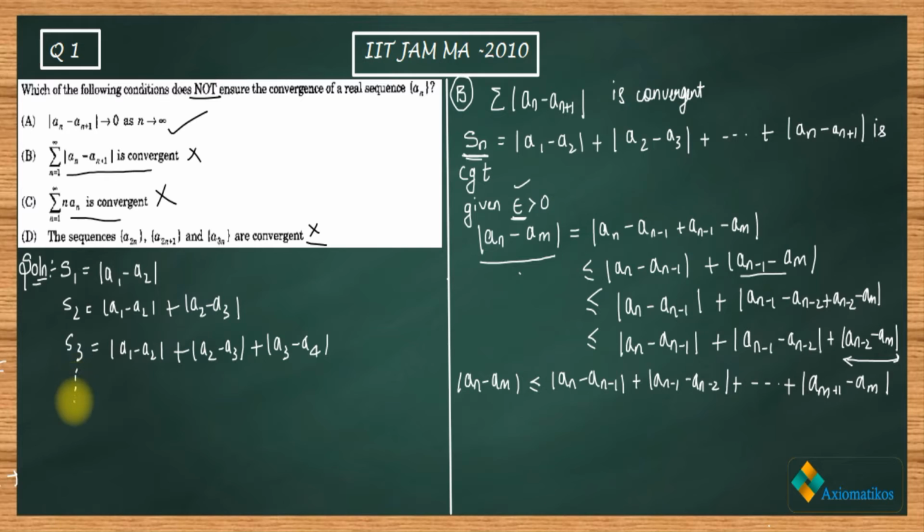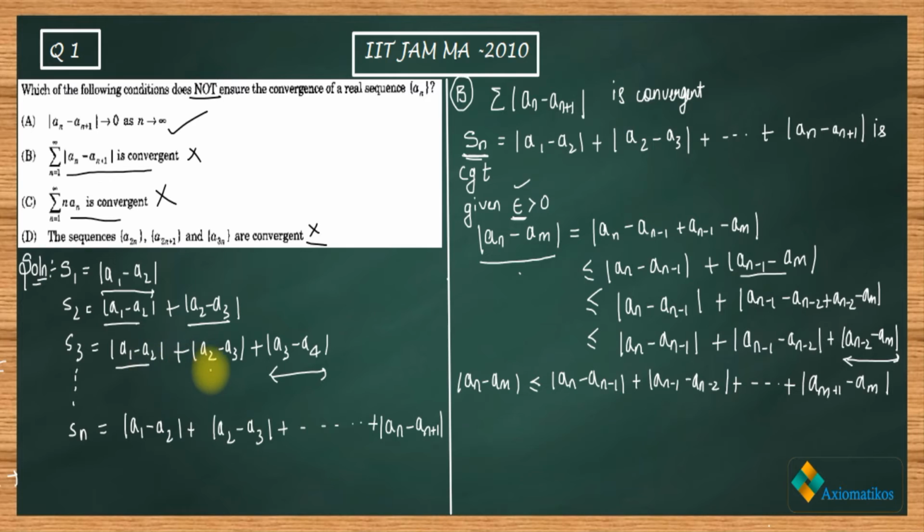So what is happening if Sn is convergent? Let us say it converges to some number S. Since it is given to us that Sn is convergent, it will converge to some number S. So see, suppose what happens is that you keep adding things over here. In the S1 term you have just one term. Now in the S2 you have added two terms.